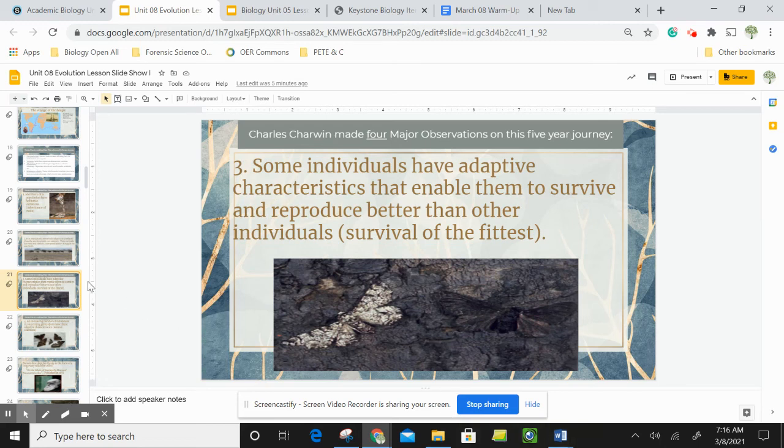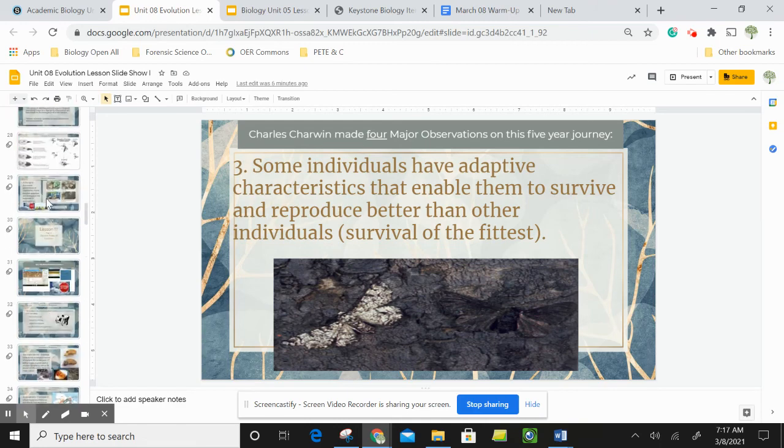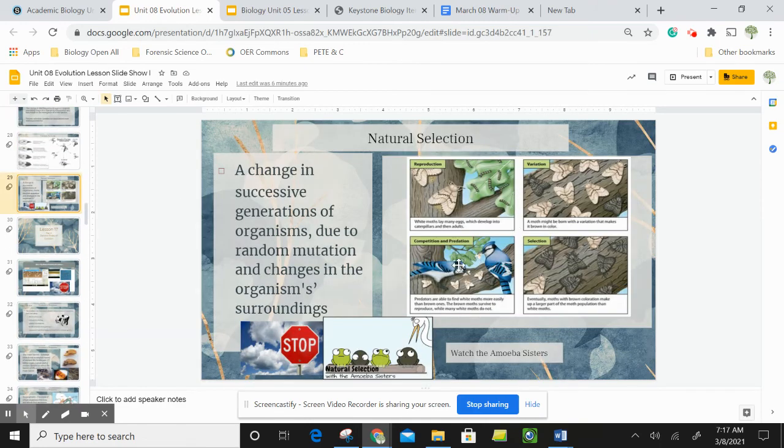So if we're thinking about this selective pressure or this environmental pressure that's being placed on the moths, the birds were not able to see the dark colored ones. They were blending in. So the dark colored moths, that variation, it's just like people with different hair color. The dark colored moths were able to blend into their environment, and the light colored moths started getting eaten by predators before they had the chance to pass these characteristics on to their offspring.